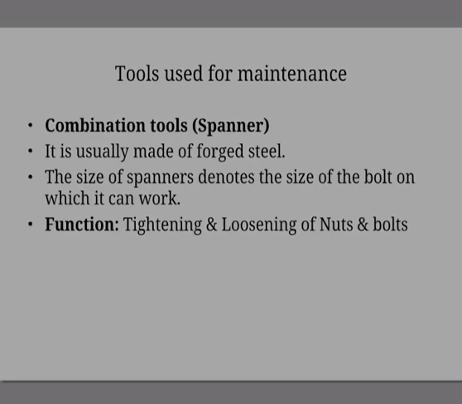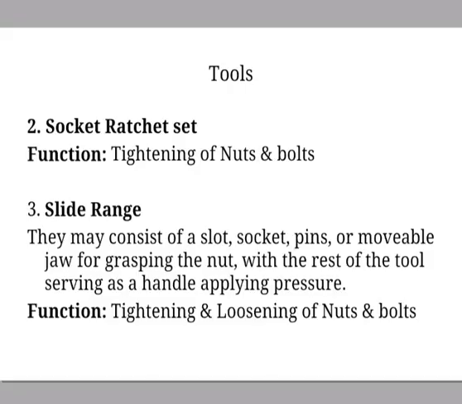Then the second one is the socket ratchet set. It is used for the tightening of nuts and bolts. Then the slide wrench may consist of a slot, socket, pin or removable jaw for grasping the nuts, with the rest of the tool serving as a handle for applying pressure. The function is tightening and loosening of nuts and bolts.